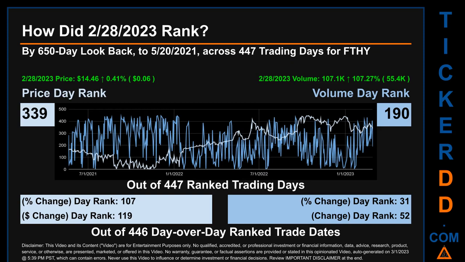The line graph overlays price and volume's daily ranking, as shown respectively in light versus dark blue, across those target trading days. In this view, essentially the dips are good whereas the spikes are bad. The price's day-over-day percentage change, jumping 0.41% on February 28, 2023, had a day rank of 107 while its dollar difference of 6 cents had a rank of 119 when compared day over day across 446 trading days. Volume's percentage change and difference were ranked respectively at 31 and 52.